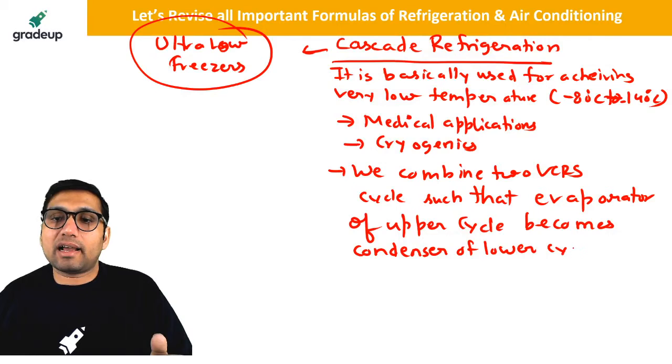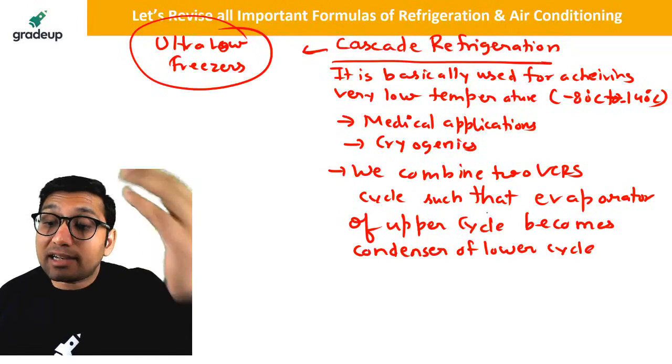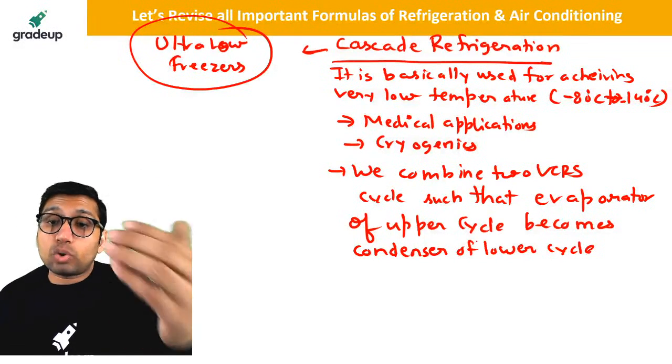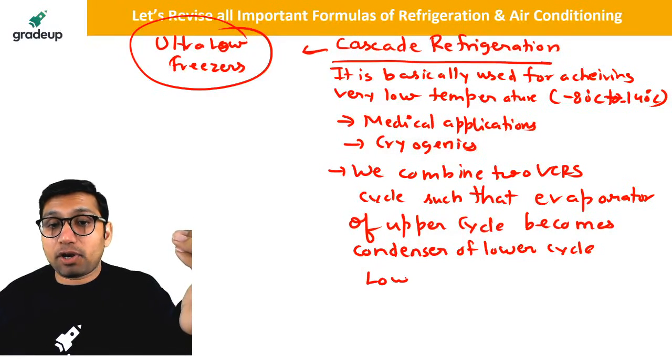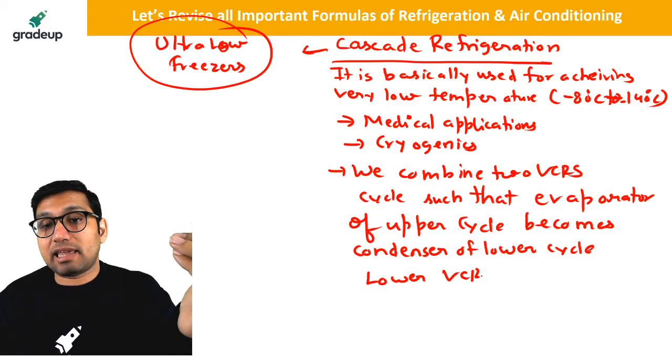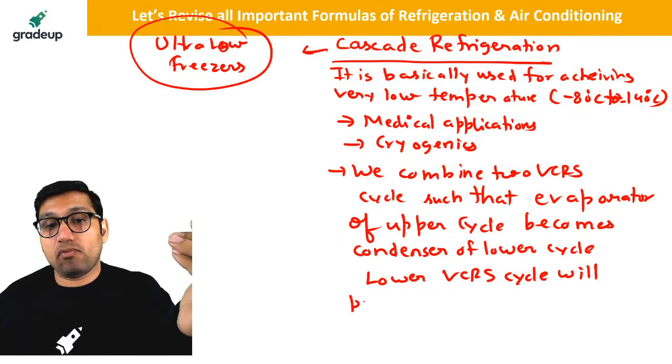Or we can say that the condenser of the lower cycle rejects its heat to the evaporator of the upper cycle. So the lower VCRS cycle will produce very low temperature.